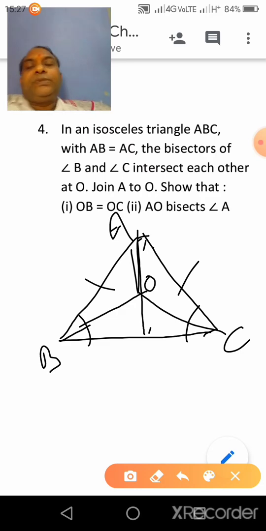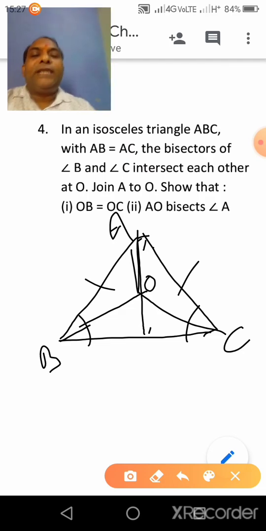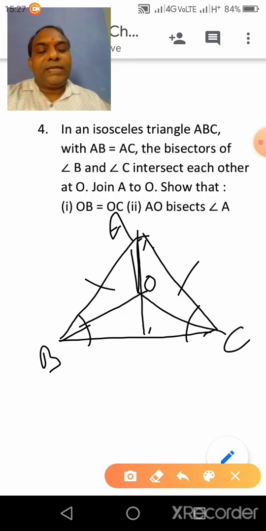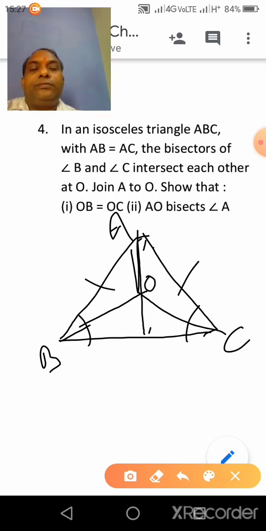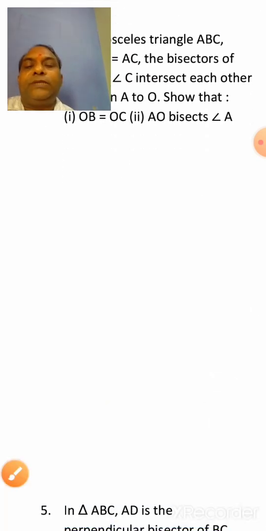Clear? So OB is equal to OC, we have to prove. So AB is equal to AC, given. Clear? See it again, this question.